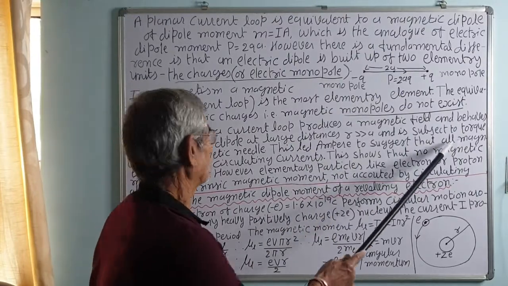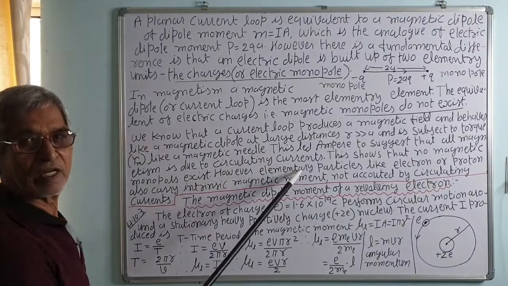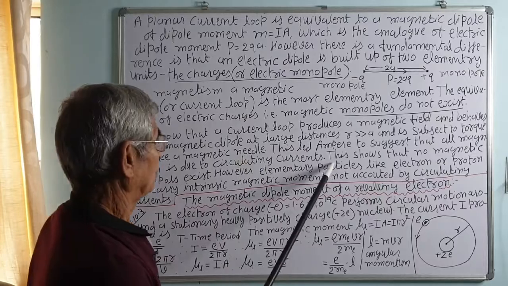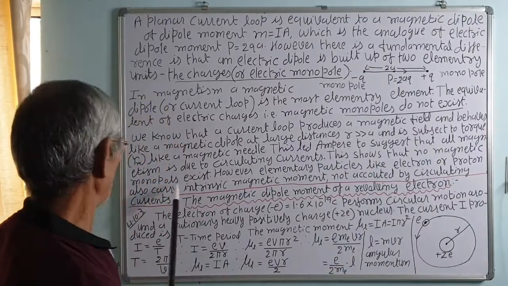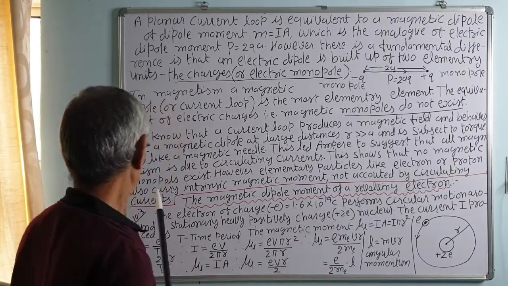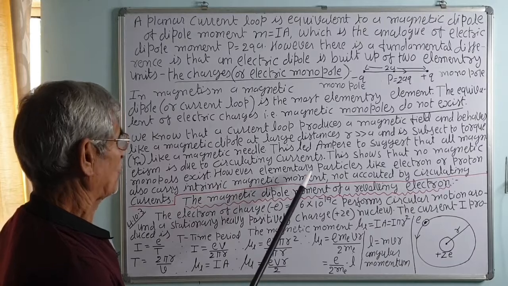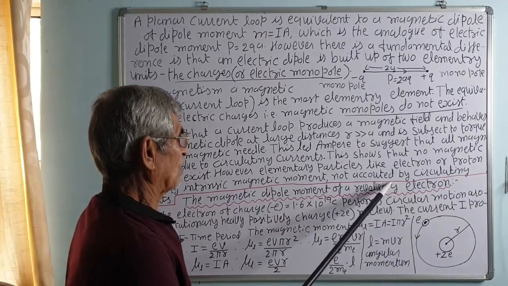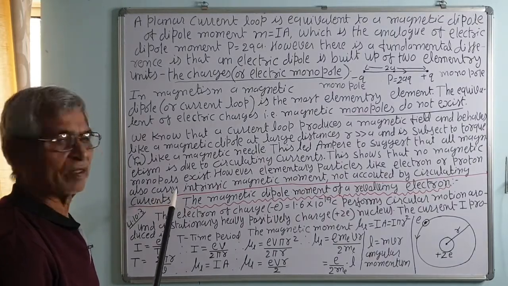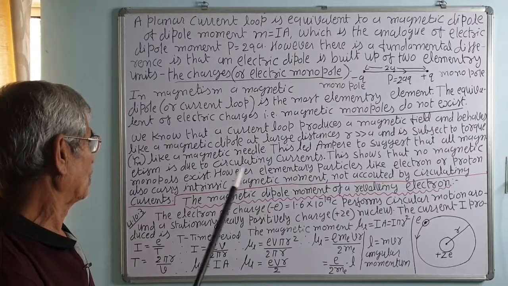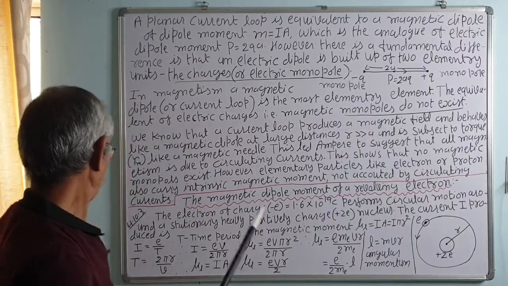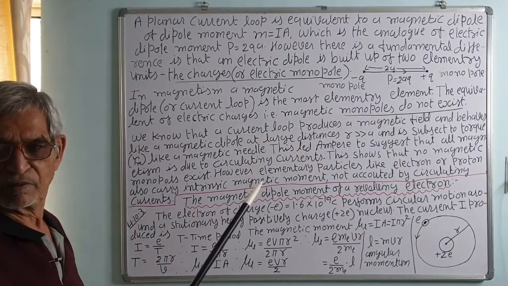Ampere suggested that all magnetism is due to circulating currents. This shows that no magnetic monopoles exist. However, elementary particles like the electron or proton also carry an intrinsic magnetic moment, not accounted for by circulating current. While calculating the magnetic moment by current in the current loop, we do not consider the magnetic moments due to the electrons and the proton, but they also carry magnetism.